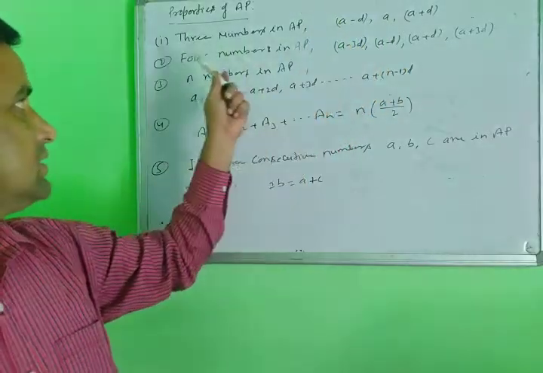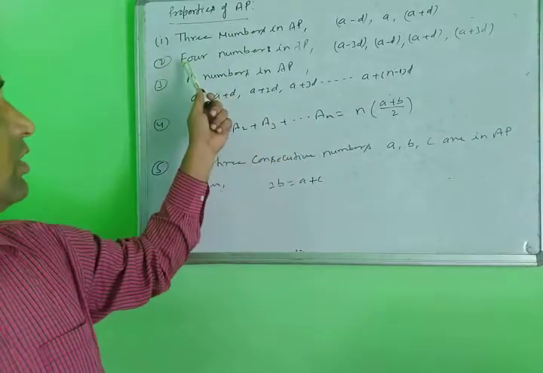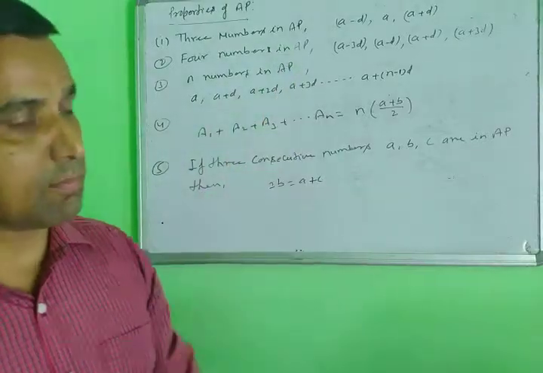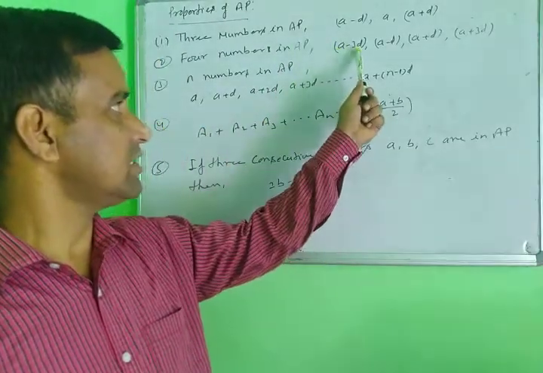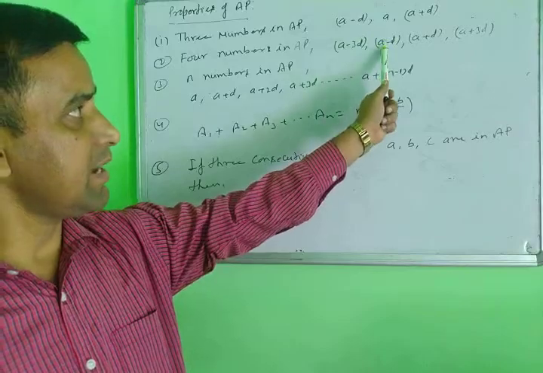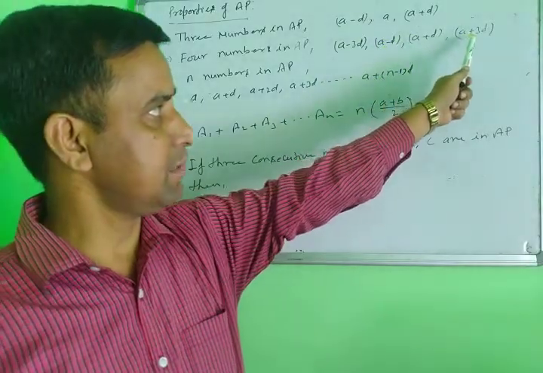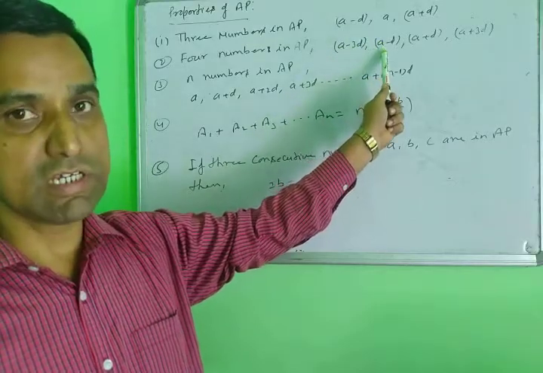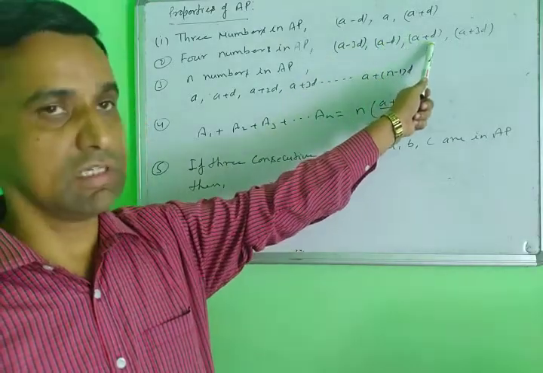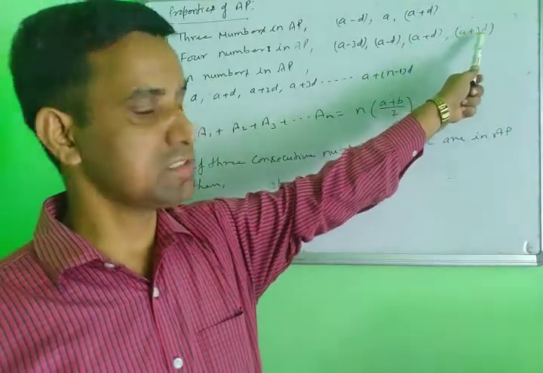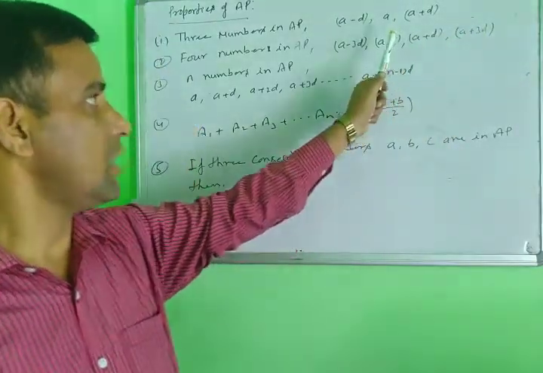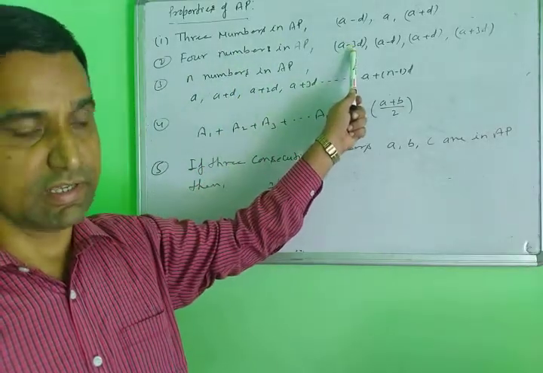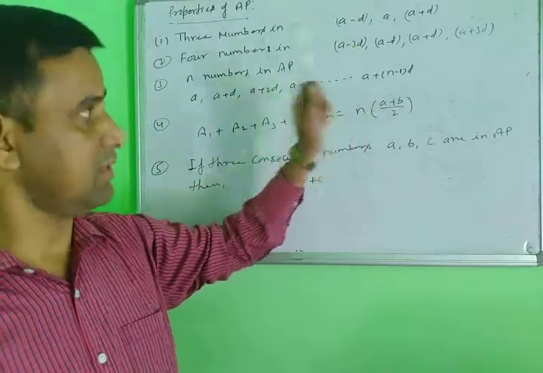So if you need only three terms, you use this technique or formula. Second, suppose you require four numbers in AP. How to find these four numbers? A minus 3D, A minus D, A plus D, and A plus 3D. A minus 3D is the first term, A minus D is the second term, A plus D is the third term, and A plus 3D is the fourth term. If you require only four terms, you use this identity when A and D are given.